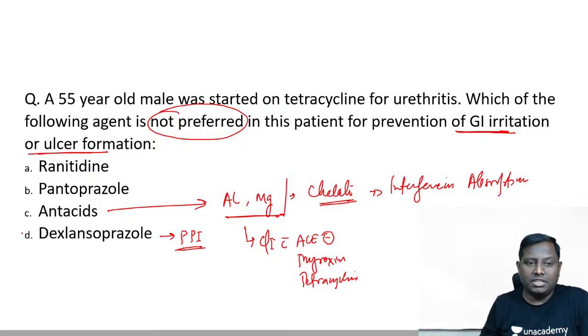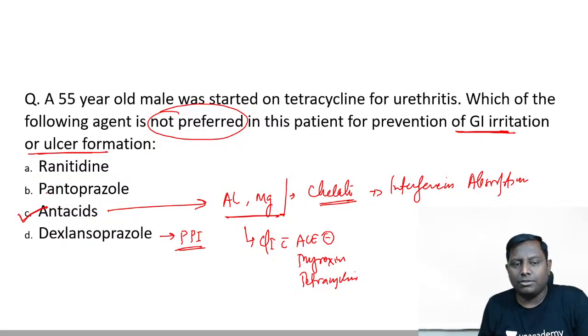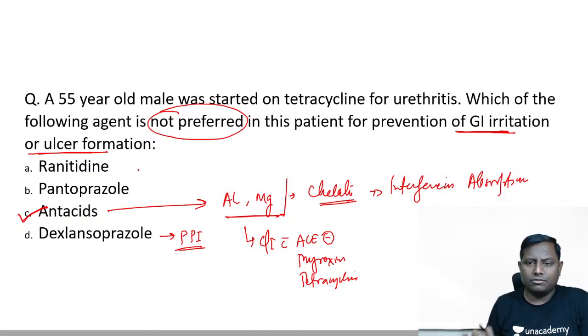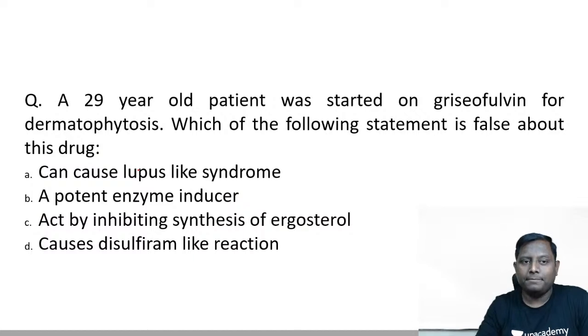Okay, great. So C is the correct answer, not D. D, dexlansoprazole, same as pantoprazole, so it can be given, and H2 blocker, ranitidine, that can also be given. So that is a short and crisp explanation, because we have so many questions today to discuss.